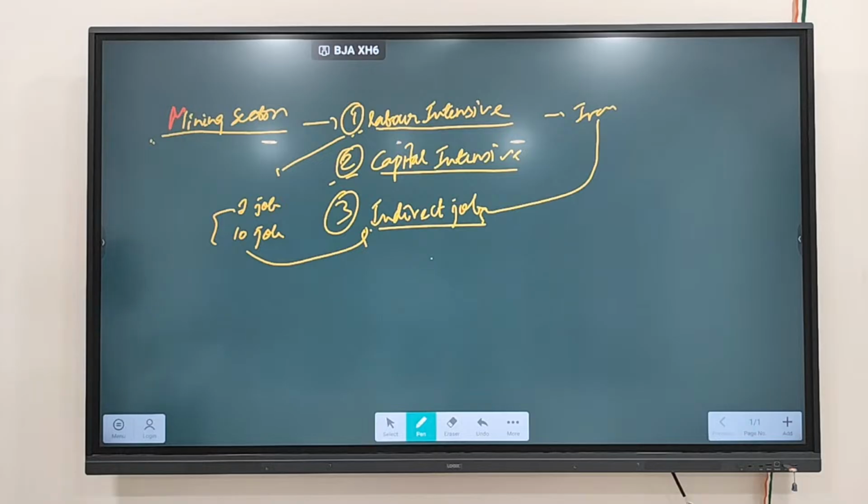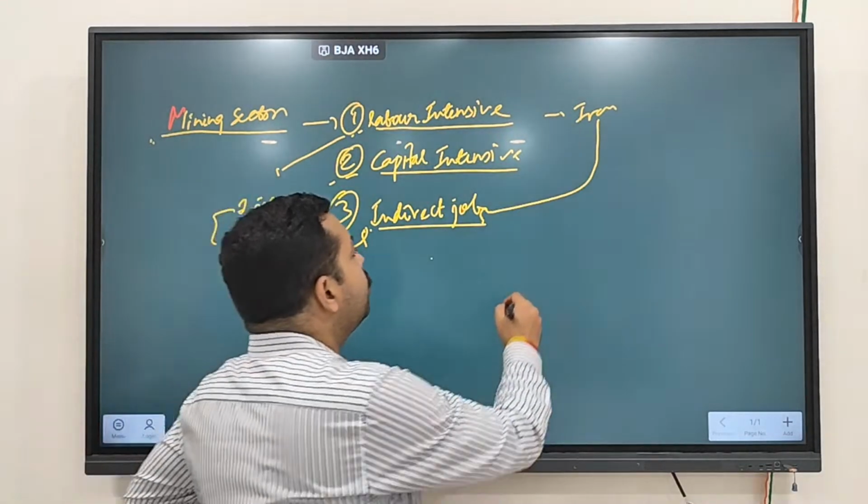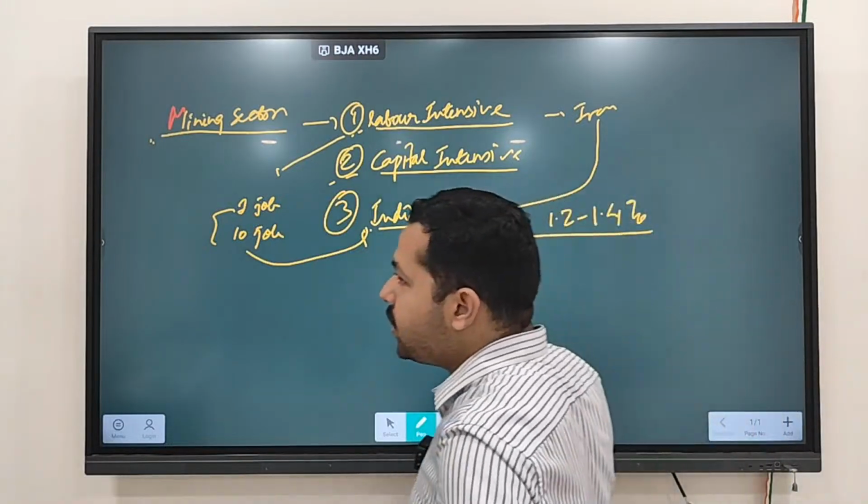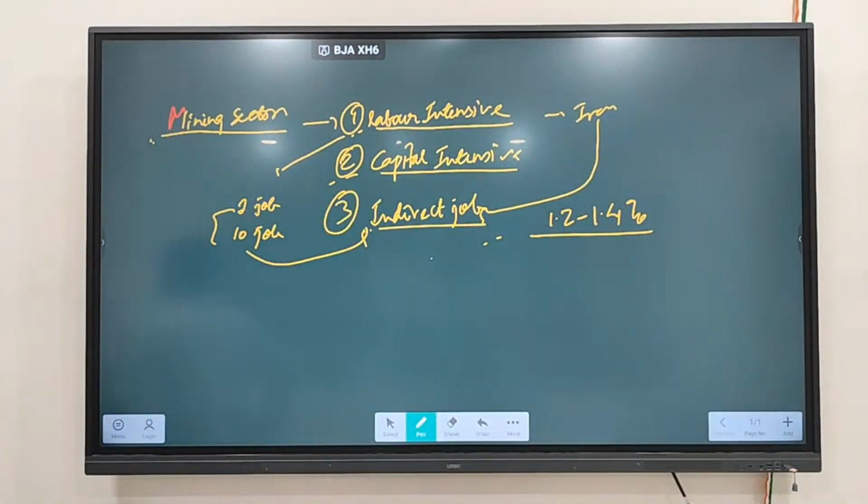That's why it is said that if mining has a growth of 1 percentage point, you'll see a 1.2 to 1.4% increase in growth of the overall economy.